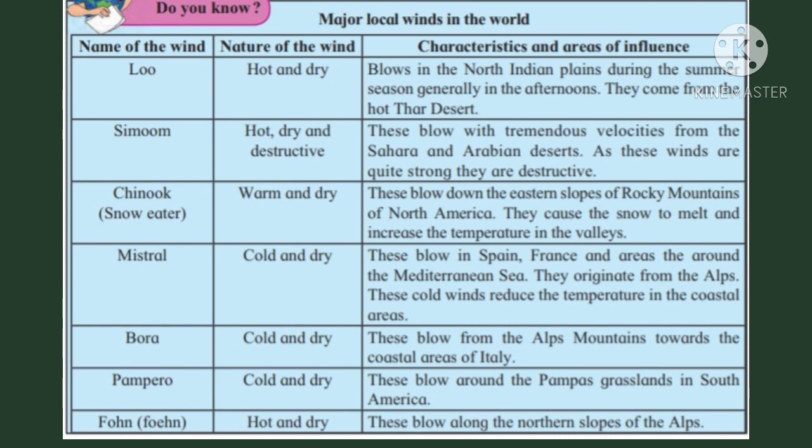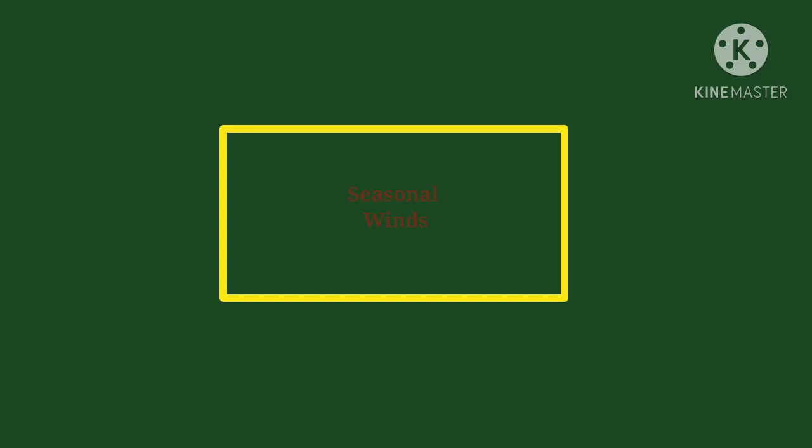Nature of the wind is cold and dry. Characteristics and areas of influence: this blows around the Pampas grasslands in South America. Seventh wind is Foehn. Nature of the wind is hot and dry. Characteristics and areas of influence: this blows along the northern slopes of the Alps. Seasonal winds.